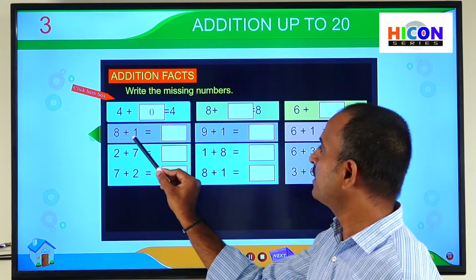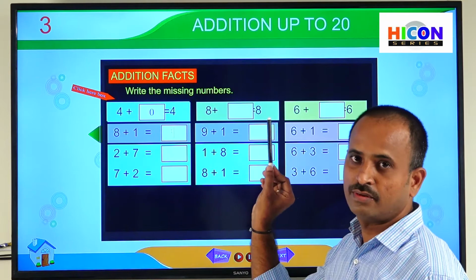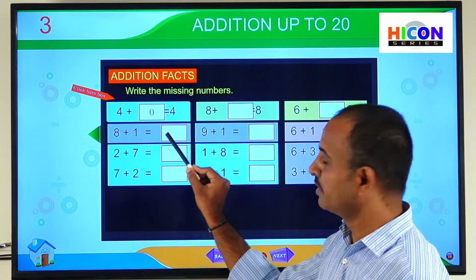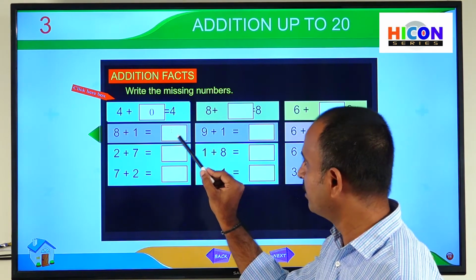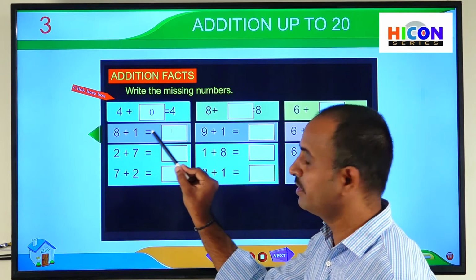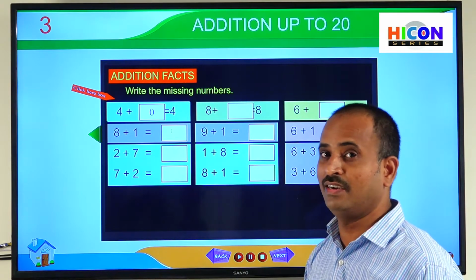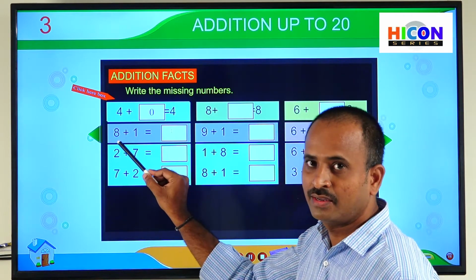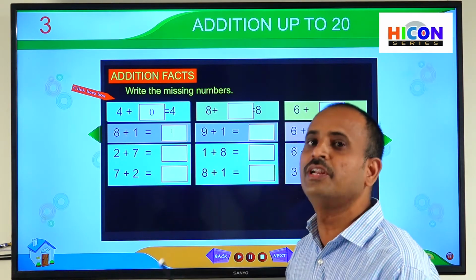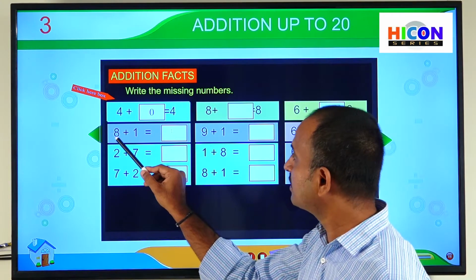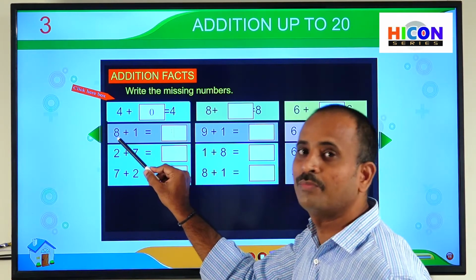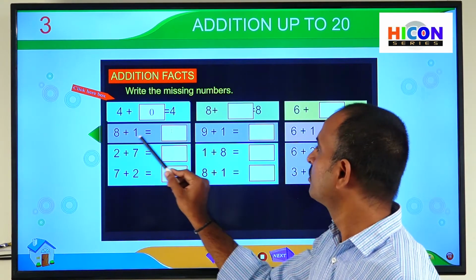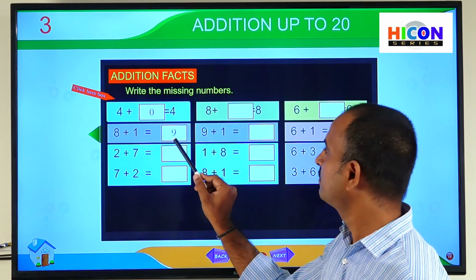So 8 plus 1 is equal to dash. Here they missed this number. We have to write the number in this box. 8 plus 1, children. As per the second addition fact, if you add 1 to any number, then we will get its next number. So we will get its successor. So what is the next number to 8? 9. So write 9 in this box.